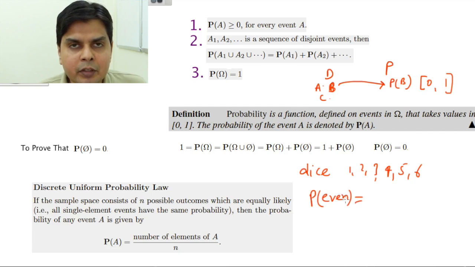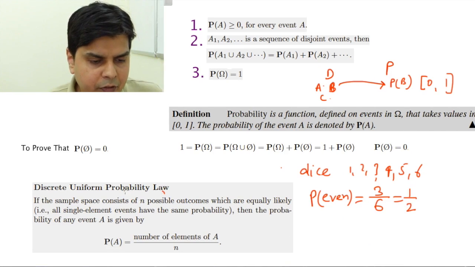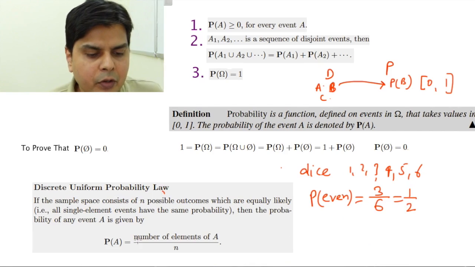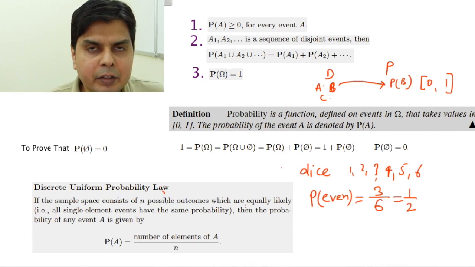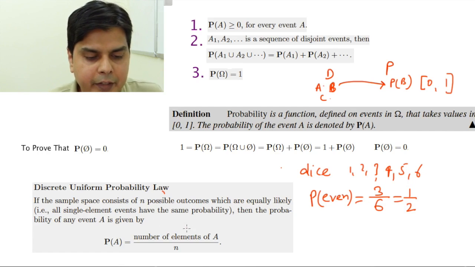Then the even number event will be 2, 4, 6. There are 3. So 3 divided by 6 will be 1 by 2. So we will be using this law, that is the uniform probability law, whenever I have been given the assurance that all the outcomes are equally likely.